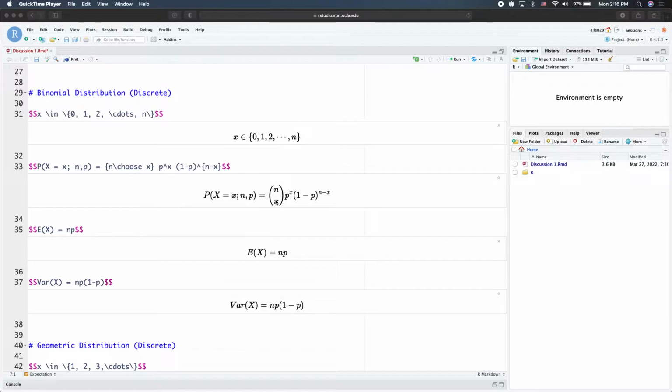For example, if you have 3 heads out of 10 tosses, you can have a head at different positions, and the rest landing on tail, but you can have different rearrangements. So the binomial coefficient accounts for those combinations. And then this part stays the same: the probability of landing on head raised to the x occurrences, and then 1 minus p.